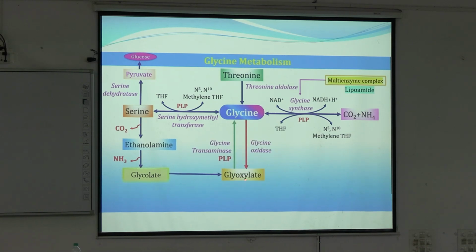So the glyoxylate compound can be formed from serine or directly from glycine. If it is forming from glycine, the enzyme here is glycine transaminase, and in this case also pyridoxal phosphate is the coenzyme. And from glyoxylate to glycine formation is by a transamination reaction, whereas glycine to glyoxylate is by glycine oxidase.